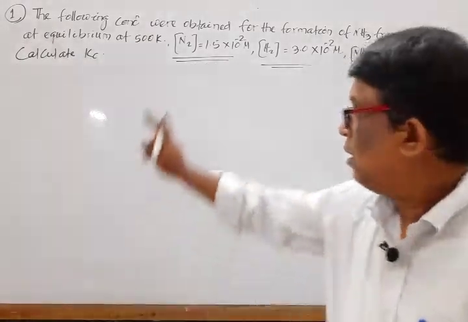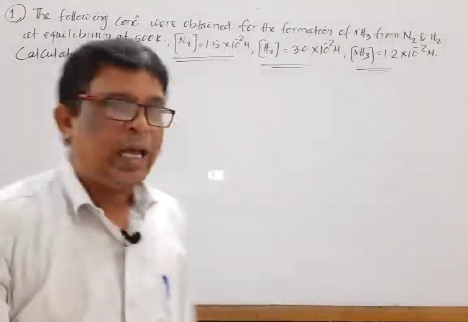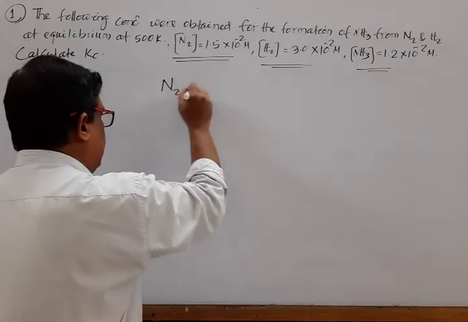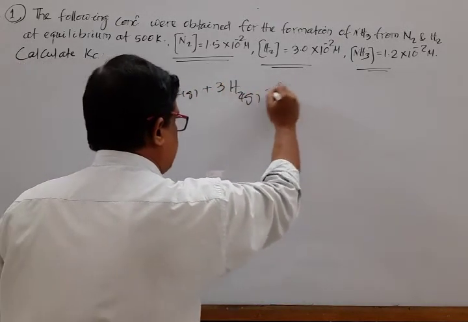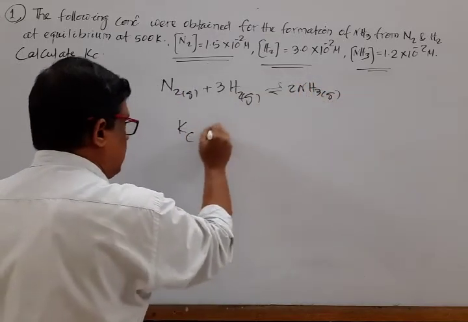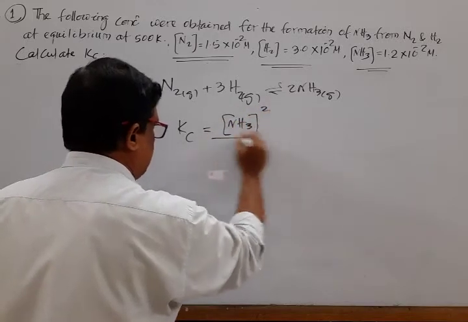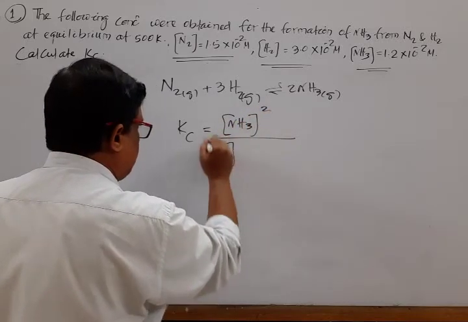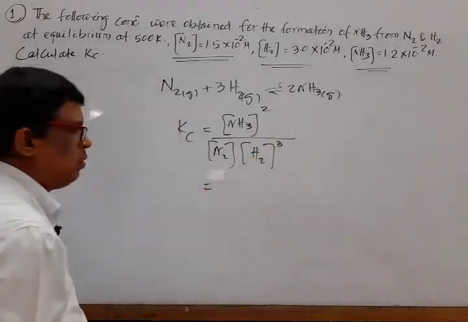We know that ammonia is formed, so the equation is N2 gas plus 3H2 gas gives rise to 2NH3 gas. Kc is equal to NH3 molar concentration to the power 2 divided by N2 into H2 molar concentration to the power 3.